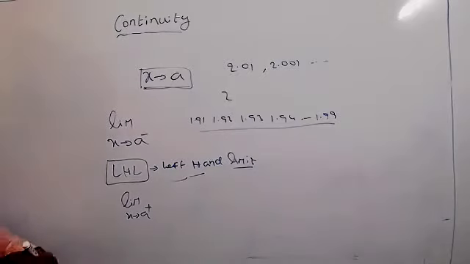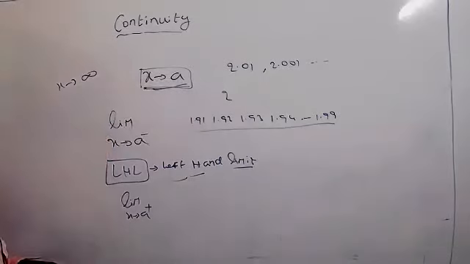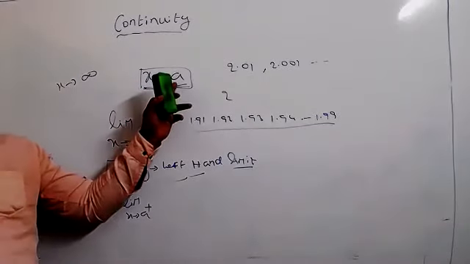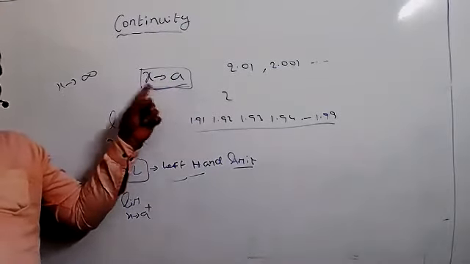If you take x tends to infinity. If you take x tends to a, what do you call this? The value of x is not equal to a, but the value of x is nearer to a.